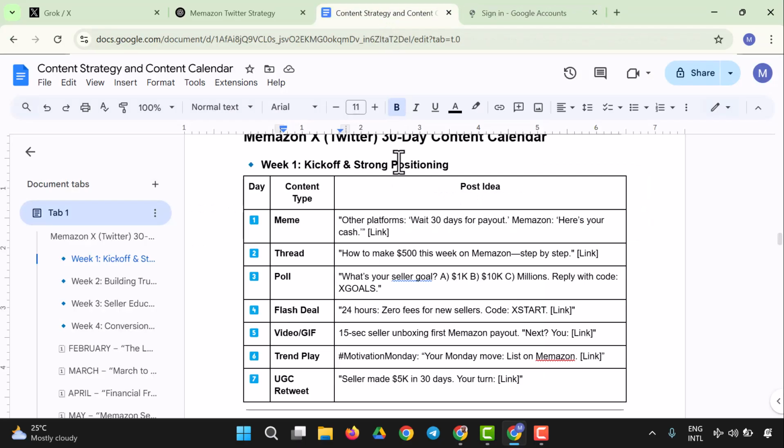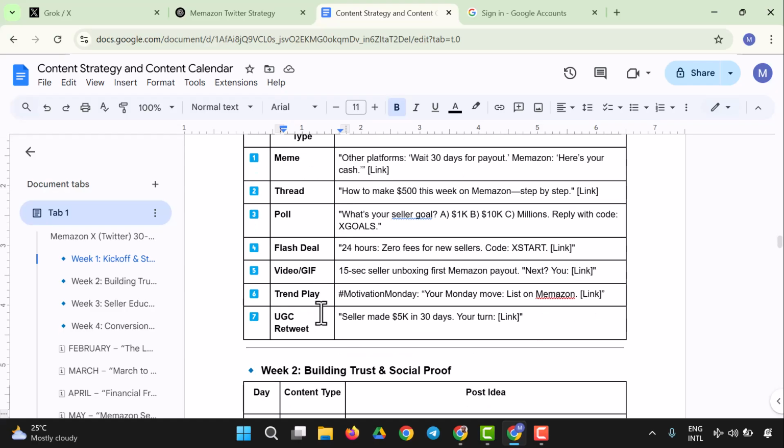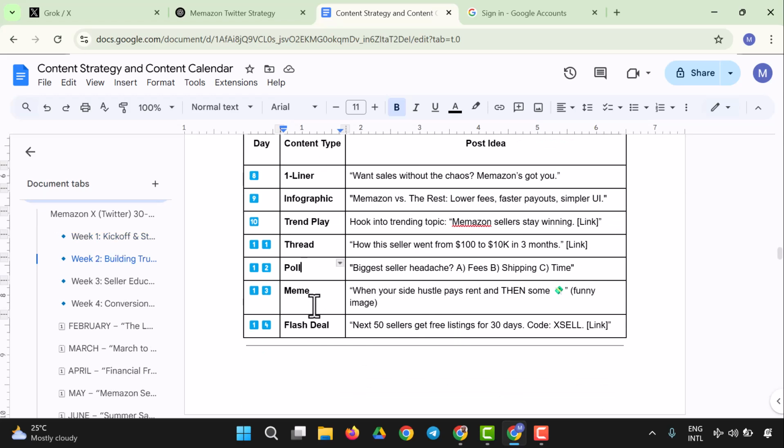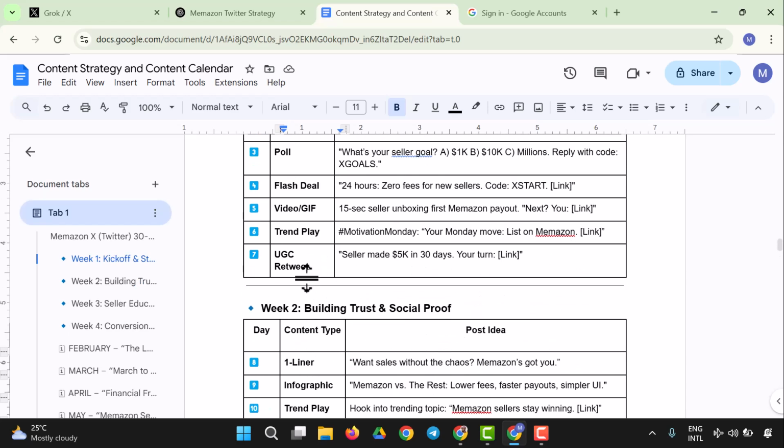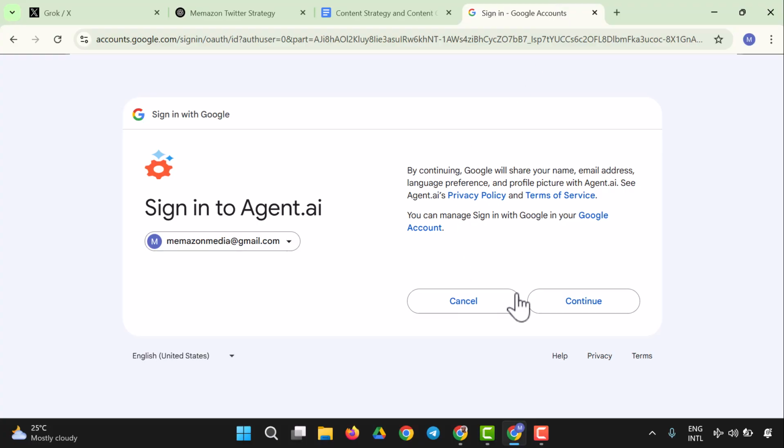So the first content is all about creating a meme, and the second is a thread, and the third is a poll, and the fourth is a flash deal, and the fifth is a video, and the trend play, your Monday move, and the UGC retweet seller made. Okay, so we have UGC retweet. So let's see how to sign in right now.